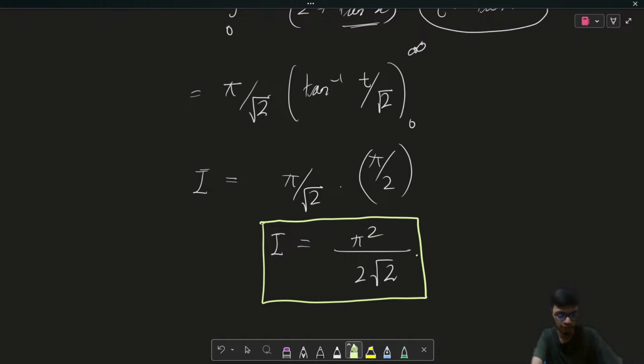Is the solution clear to all of you? Please let me know. Is this solution clear?